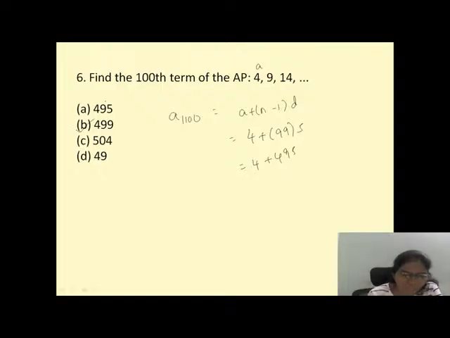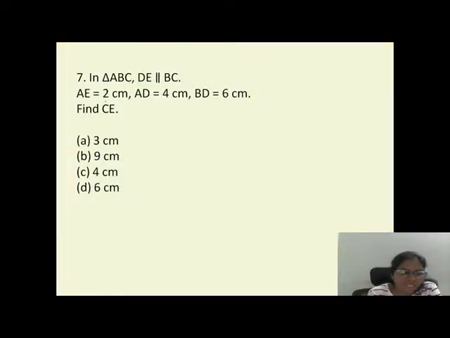Direct question. Okay, done. In triangle ABC, DE is parallel to BC. Come on, I told you yesterday live. Whenever you see DE parallel to BC, go with your BPT, the Basic Proportionality Theorem. The sides are in proportion. Okay, done.